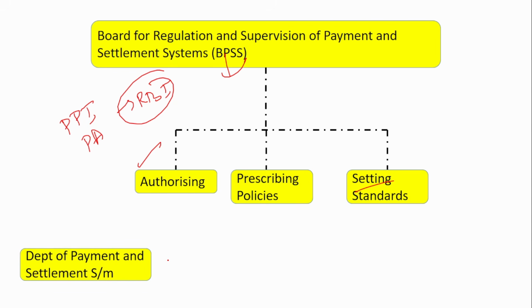The Department of Payment and Settlement System will execute the directions. Okay, so the board is the one which gives the authorization and sets the standards, and the implementing work is done by this Department of Payment and Settlement System.